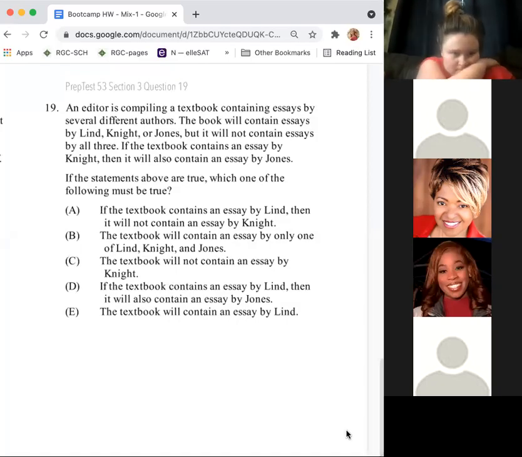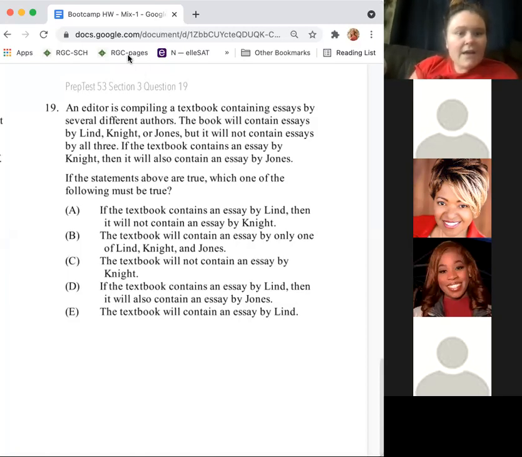An editor is compiling a textbook containing essays by several different authors. The book will contain essays by Lind, Knight, or Jones, but it will not contain essays by all three. If the textbook contains an essay by Knight, then it will also contain an essay by Jones. All right.